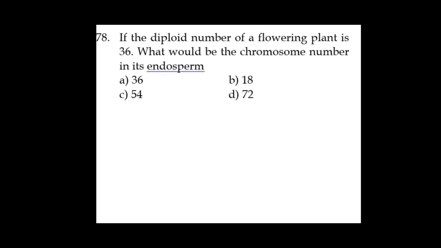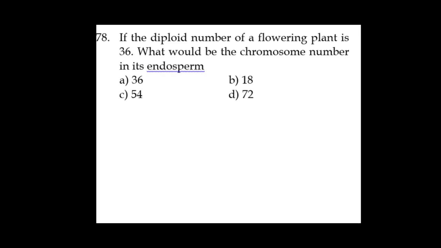Next, question number 78. If the diploid number of a flowering plant is 36, so what has been given there? The 2n number has been given. Diploid number 2n is equal to 36. What would be the chromosome number in its endosperm? Always remember, in a flowering plant, the endosperm is formed by triple fusion, one male gamete with two polar nuclei.